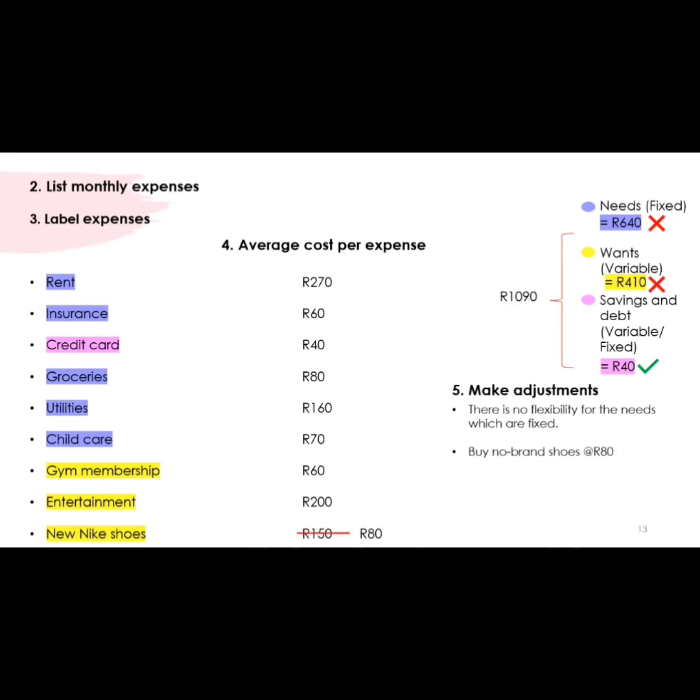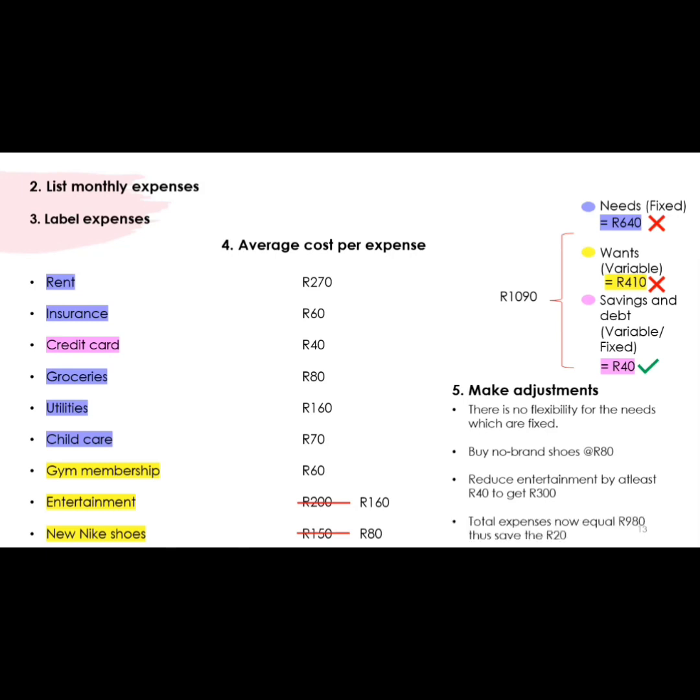Now, for example, these Nike shoes. We don't need to buy a brand name. If you need shoes, you don't need to buy the most expensive one. So instead of paying 150 Rand, we will only be paying 80 Rand, meaning it is a 70 Rand less payment. Now, we still need another 40 Rand in order to ensure that our wants recover back to 300 Rand. So now we will be reducing the amount of entertainment we would like to spend from 200 to only 160 Rand. And now the total of our wants will be 300 Rand, which is 30% of our total income.